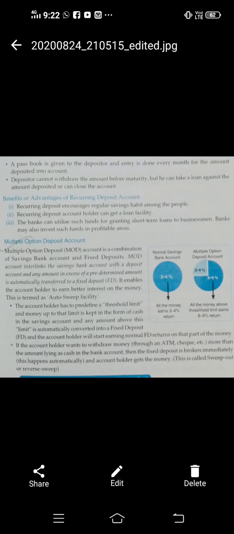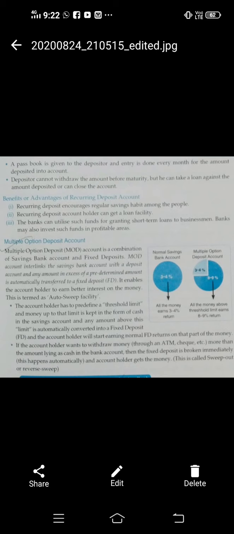Suppose you have opened a multiple option account in a bank. So the account holder has a predefined threshold limit. Threshold limit means that you can deposit only up to 50,000 rupees in a saving account. Try to understand, because in a multiple option account you have the option of both saving plus fixed deposit.